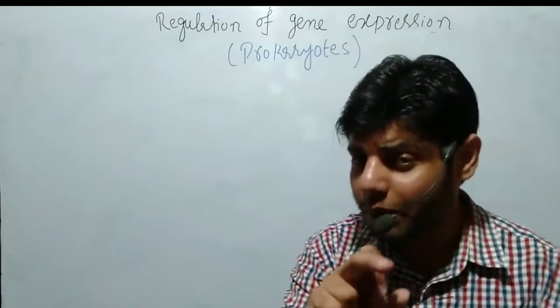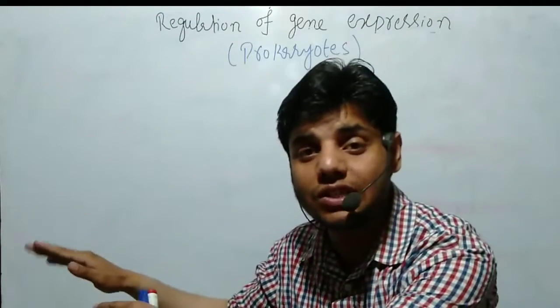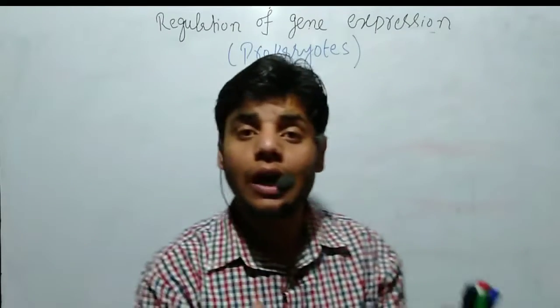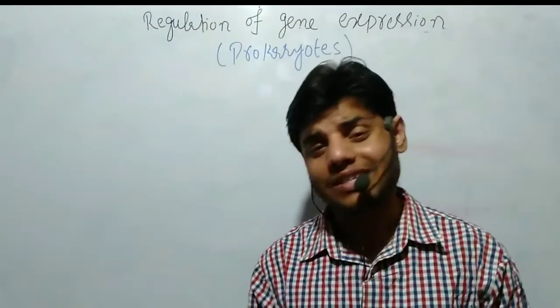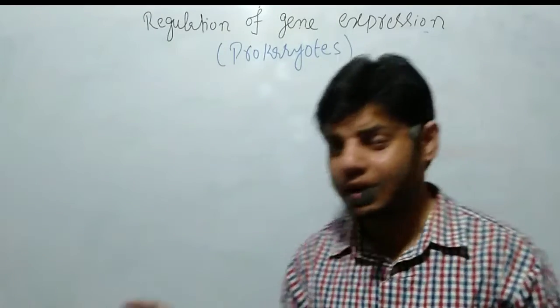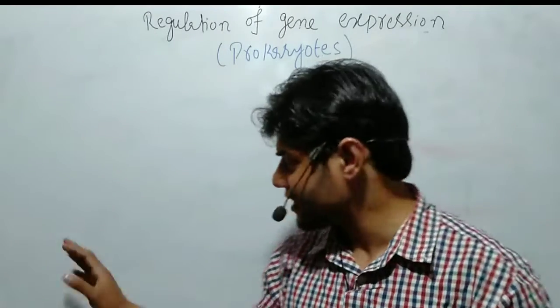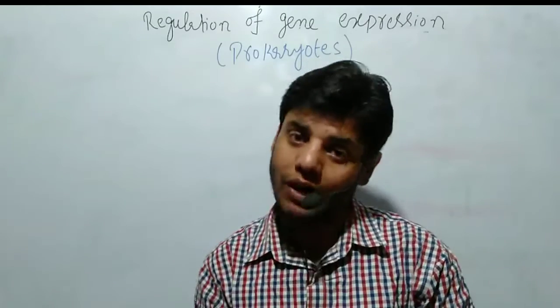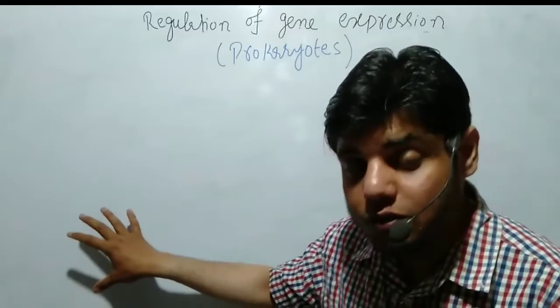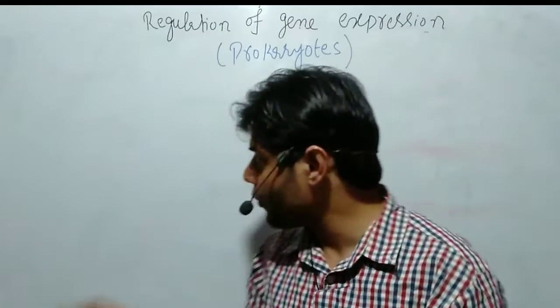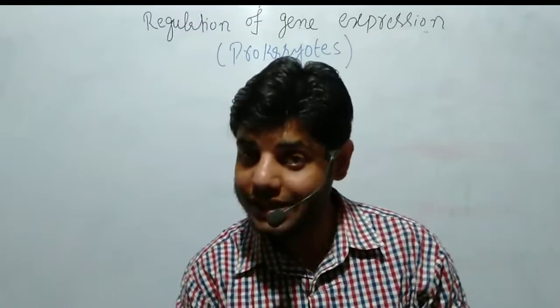For that purpose, the bacterial cell genes will turn on and produce lac enzymes or lac proteins, which are lac Y, lac Z, lac A. These are the proteins specially used for the breakdown of lactose. So if lactose is present, the genes will turn on and produce lac proteins.